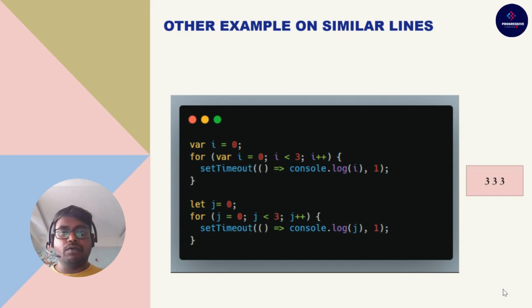Now what will happen if I define let on top and then execute the for loop? Because let is not defined inside the for loop, it is not block scoped per iteration. Once the for loop is done, the latest value will be assigned to the variable j, which is defined with let. So here also the answers would be 3, 3 and 3.